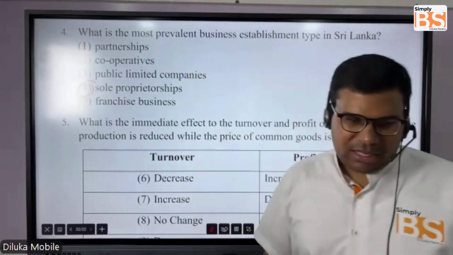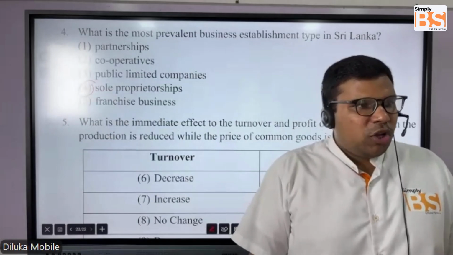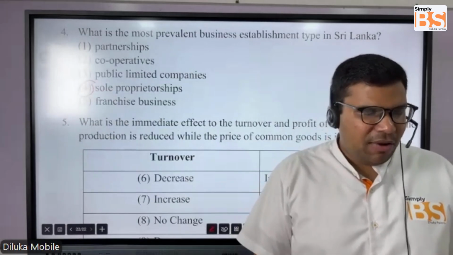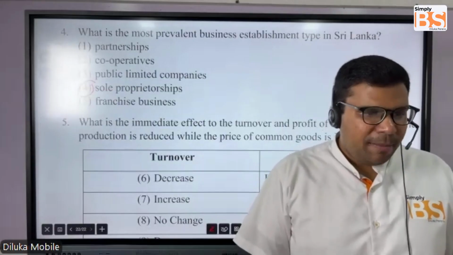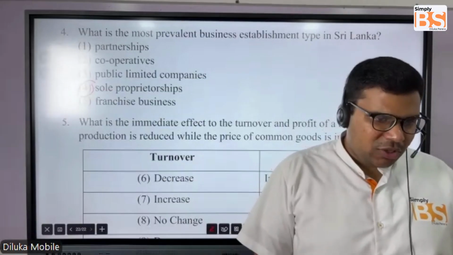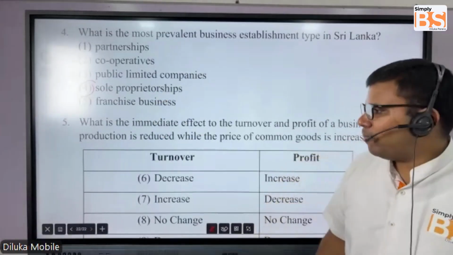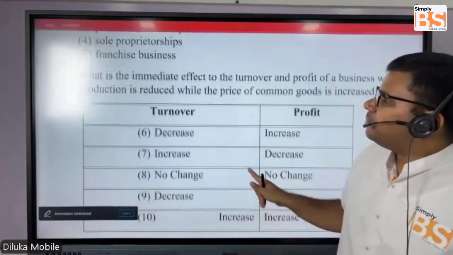Sole proprietorship means, students, අපි කියන තනි පුද්ගල ව්‍යාපාර කියලා. Anyone who is starting their own business by themselves. You own the business, you run the business. So everyone would start there actually. So, sole proprietorships.